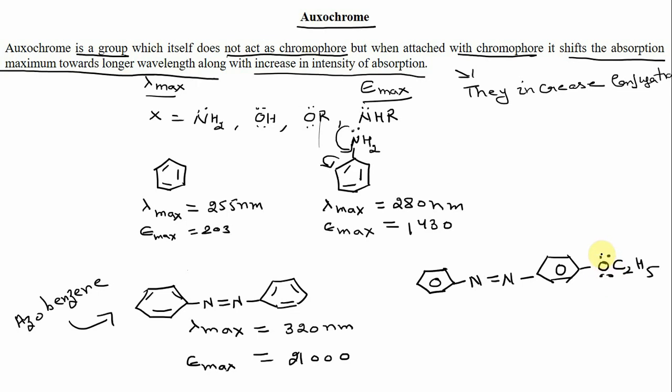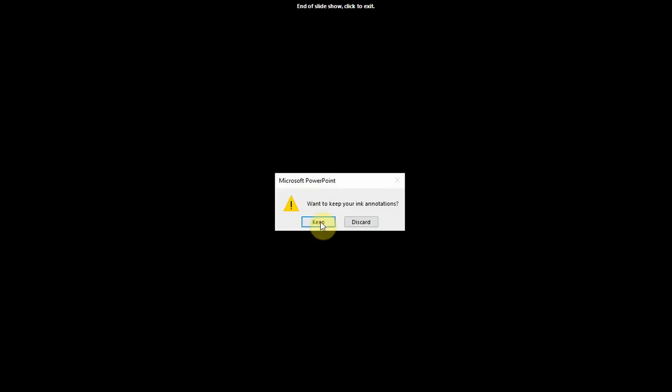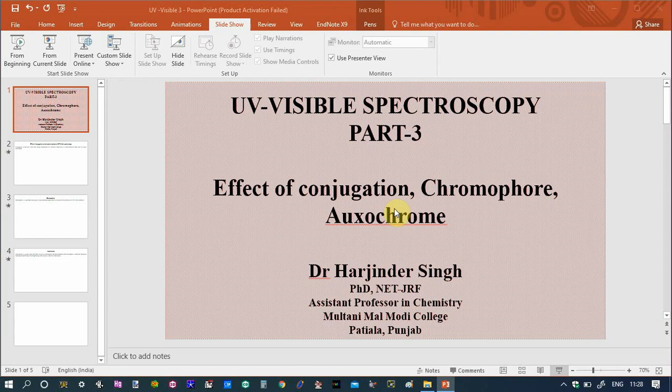Since there are double bonds, and a lone pair of electrons in conjugation with these double bonds, there is conjugation, and this conjugation increases the lambda max value to 385 nanometer and the absorption maxima to 42,000.